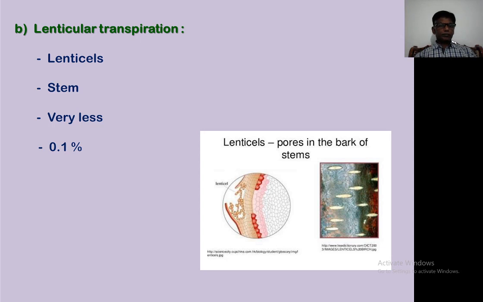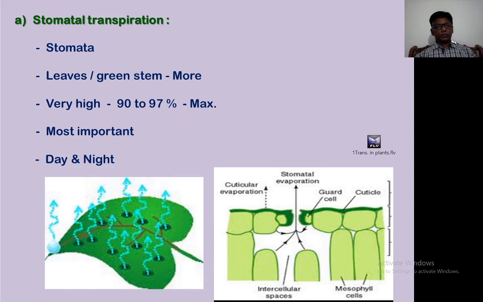Generally or mainly, the lenticels are found on the stem. The amount of water lost through the lenticels is very less. It is about 0.1% only out of the total transpiration. Hence, it is negligible. Then, after the lenticular transpiration, the last type of the transpiration is stomatal transpiration.